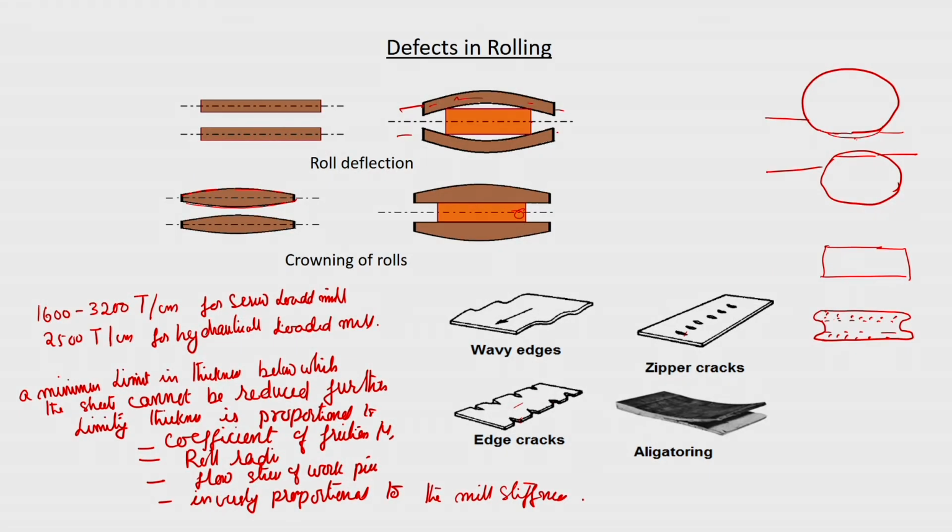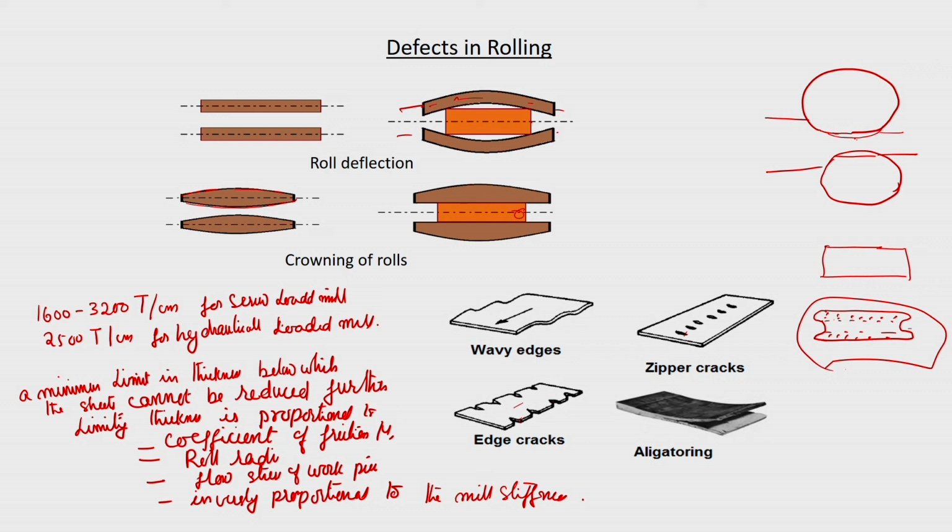But if you give too high a reduction, then barreling may take place, and the limit will come when the strain at the surface has reached a level where it is going to develop cracks. So, there should be some optimum reduction, based on the properties of the material and the working environment. Now, another is this alligatoring part. When this goes to a very high extent, the stresses are again going to come.